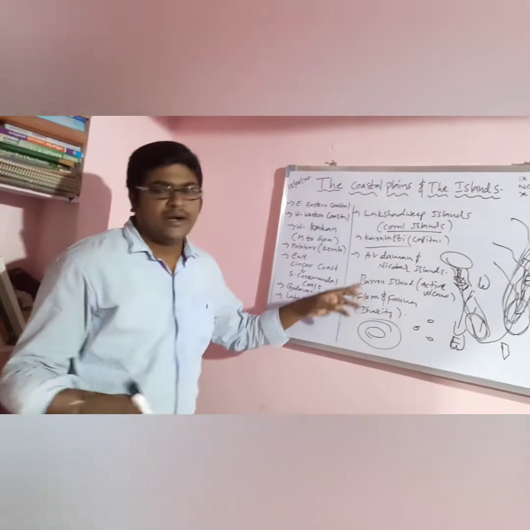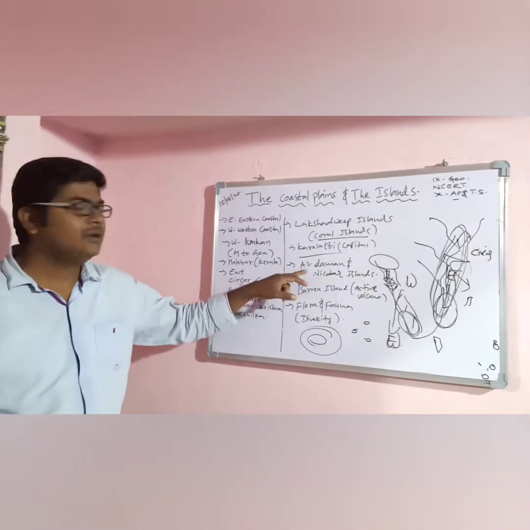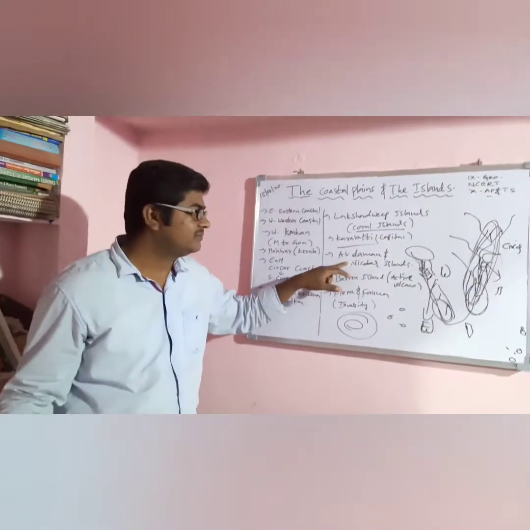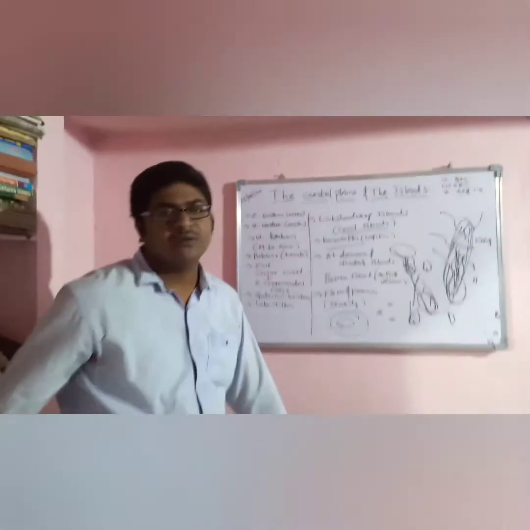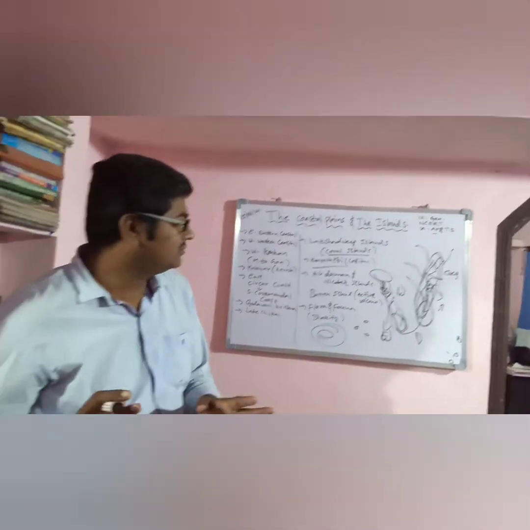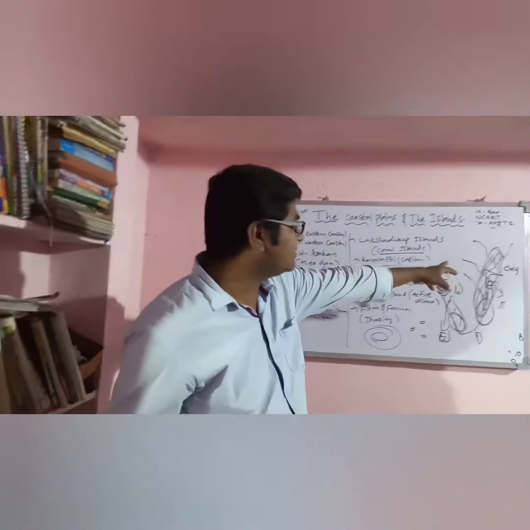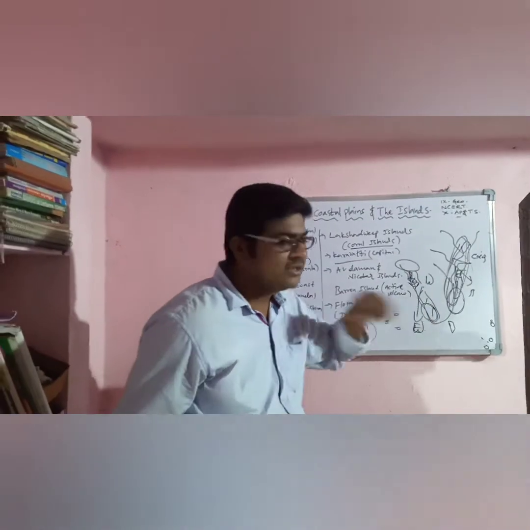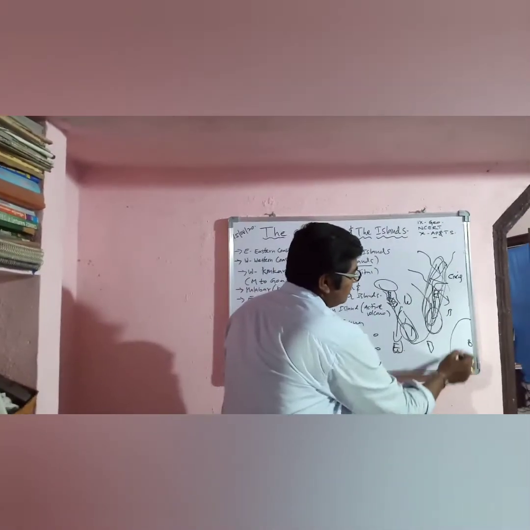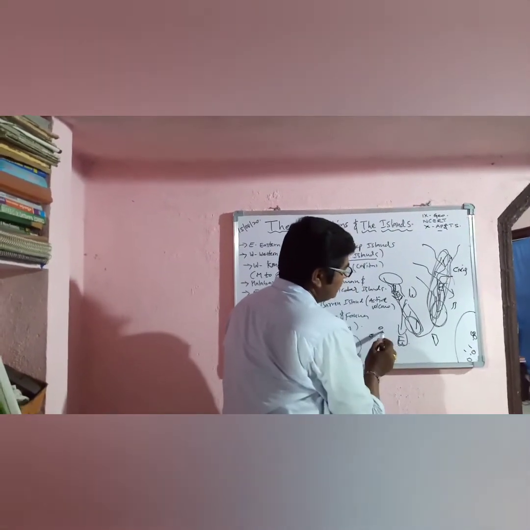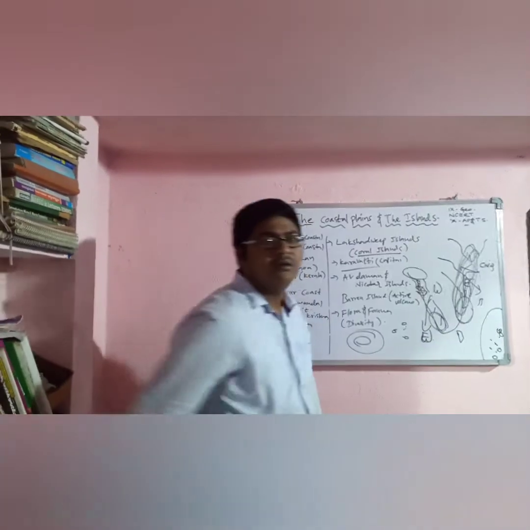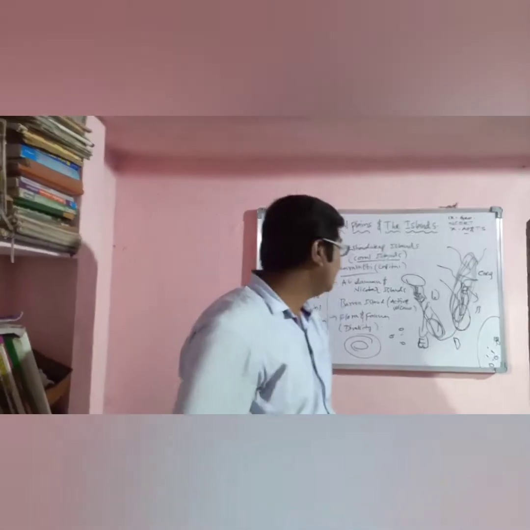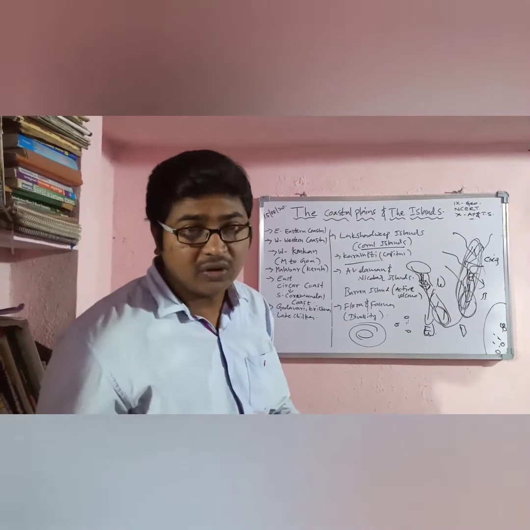Now the Andaman and Nicobar Islands, which are two groups. Andaman is located on the north side and Nicobar on the south side. This is Lakshadweep and this is the Andaman and Nicobar Islands. Port Blair is the important capital city.